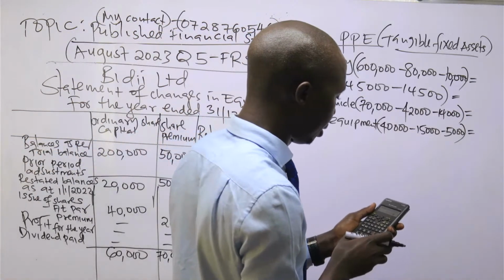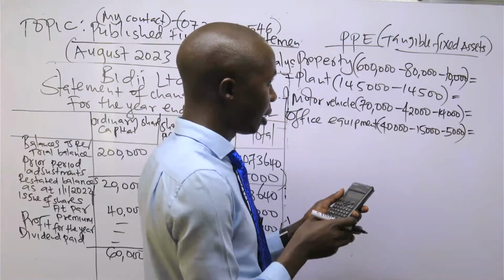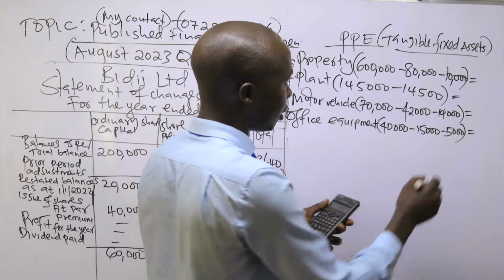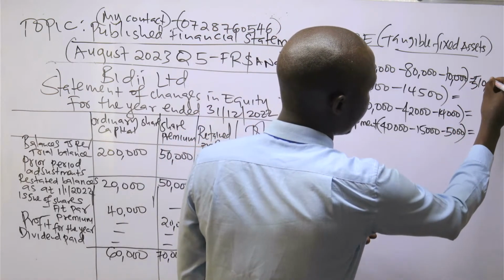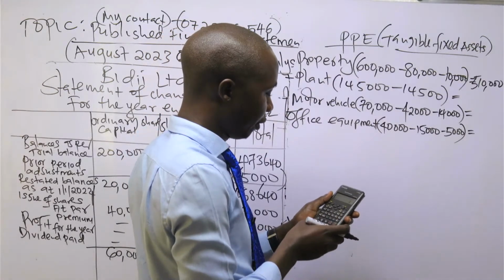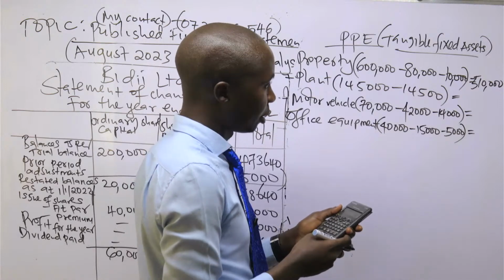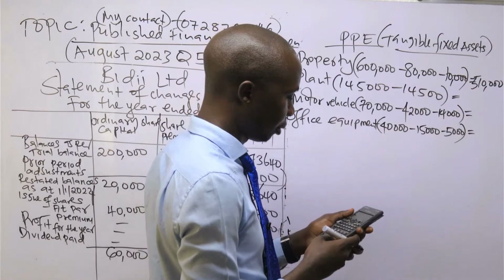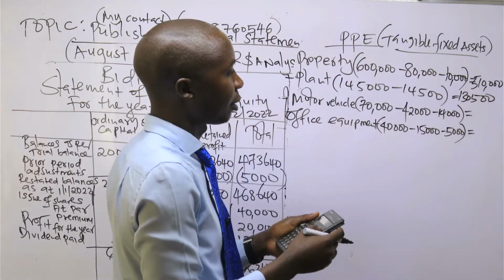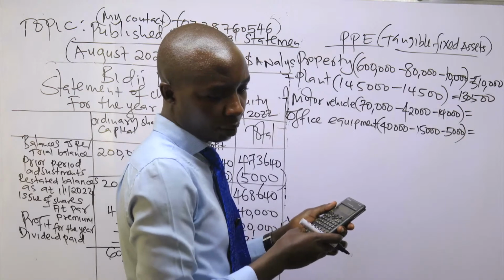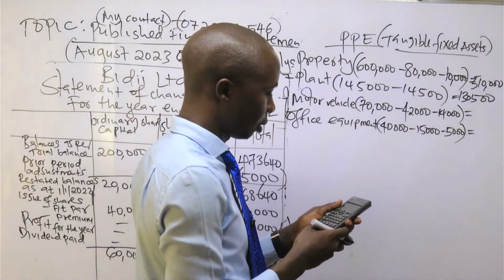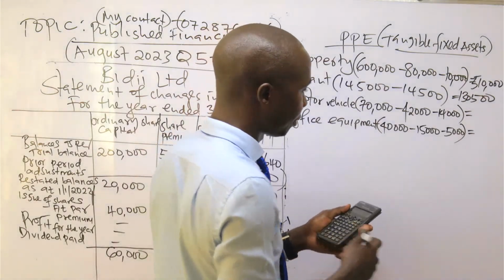So 600,000 minus 80,000, that is minus total of 90 anyway. So this is 510,000. Then 145,000 minus 14,500. That is 130,500. Then 70,000 minus accumulated depreciation of 42,000 minus 14,000, which is the depreciation for the year.